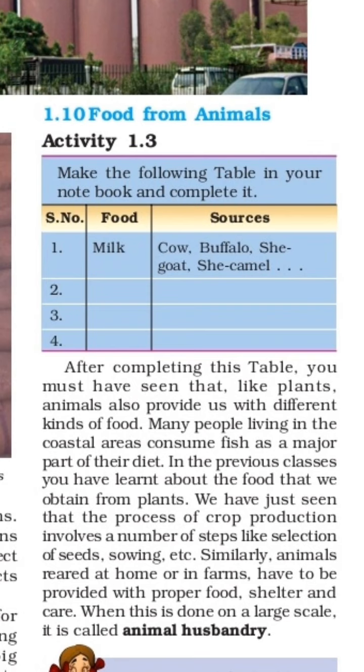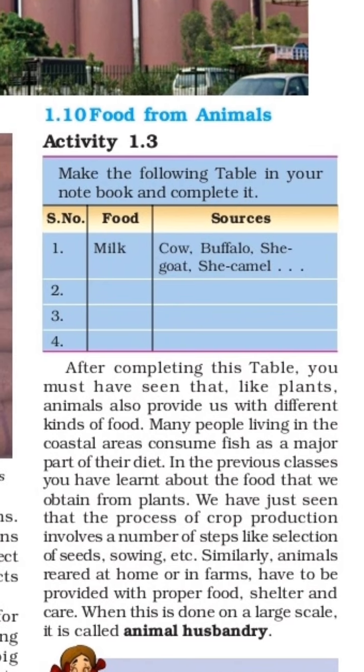For that purpose they rear some animals on their farm or in the house, because from them they get many products, like milk from cows, buffaloes, and goats. They also get meat, and wool from the sheep.